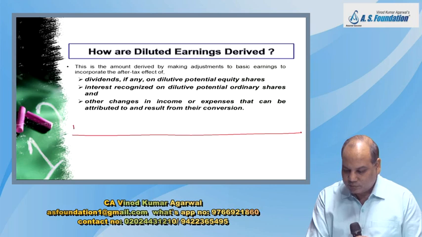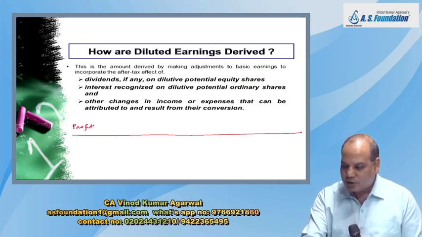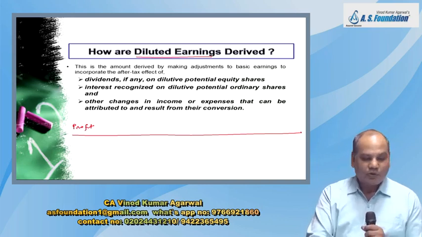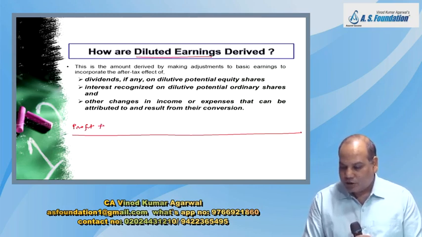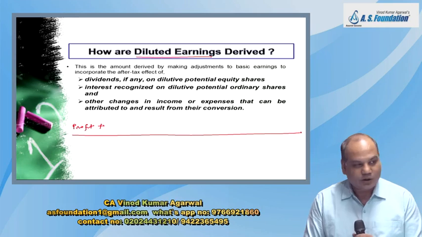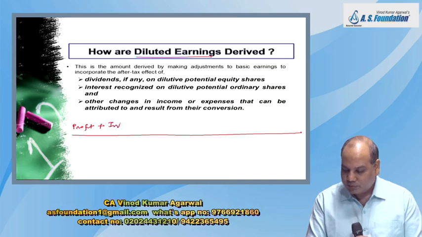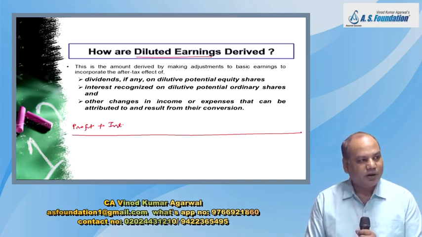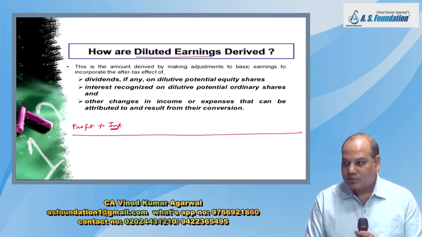So first I will take the same profit which I have used for basic EPS calculation. Start from there. Do not calculate diluted EPS first. First calculate basic EPS so that that profit figure is ready. And make adjustment for any increase or decrease in profit due to potential share. Suppose convertible debentures were not there. What will happen? Interest would not have been paid. If interest would not have been paid, my profit would have been higher. Add back interest. Whatever interest you have debited in the profit and loss, add back.